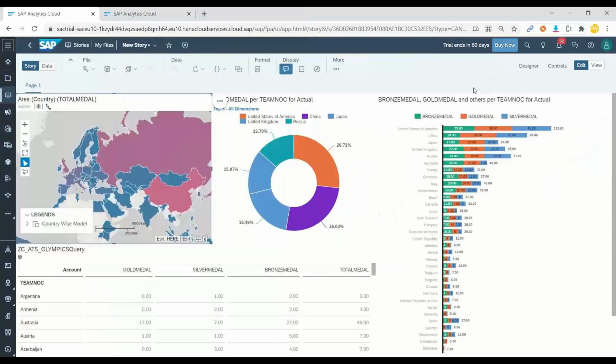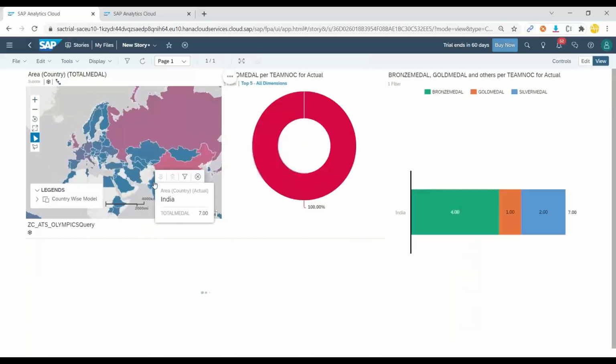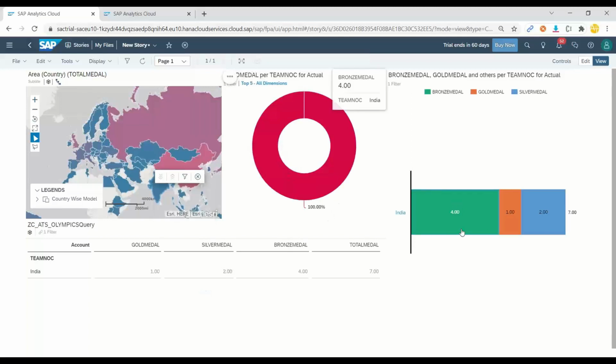We switch to the view mode for our dashboard. And now here I will click one country. For example, I click India. Watch out the donut. Watch out here the chart and the table. I click India and there you go. We have got here total number of gold, silver and bronze medals in India. We've got total 7 medals and you can see table also filtered.